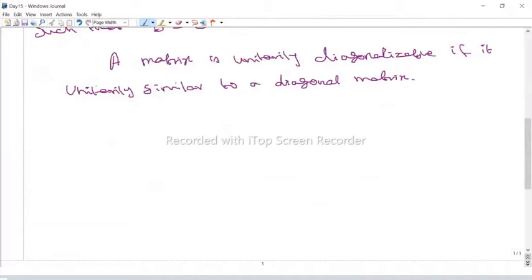Now the lemma. The lemma is called the Gauss lemma. What the lemma says, there are two lemmas.